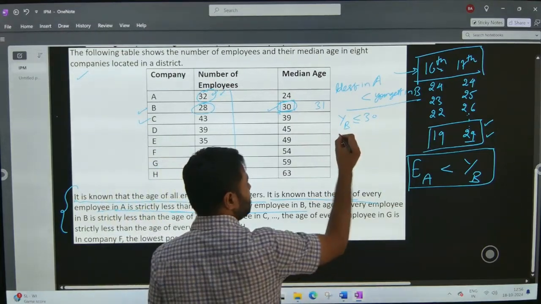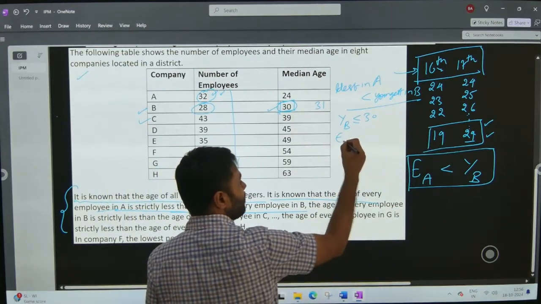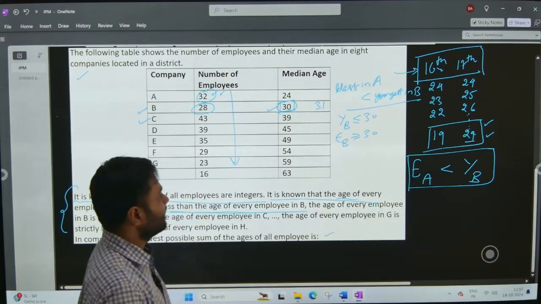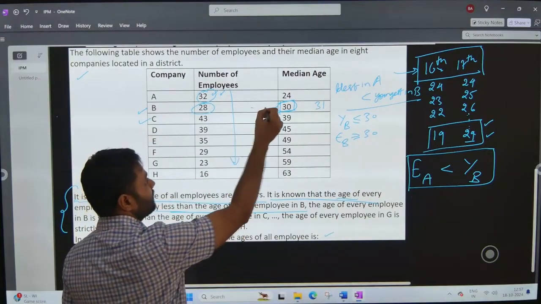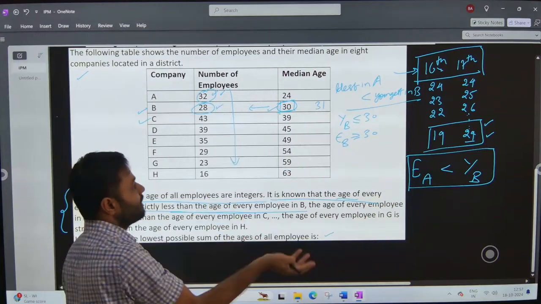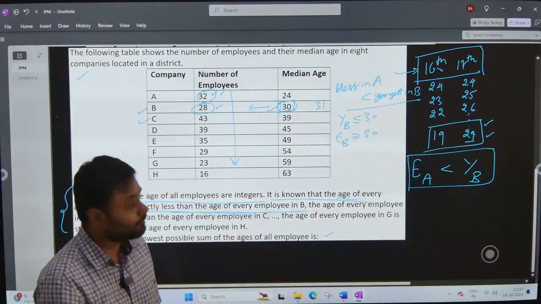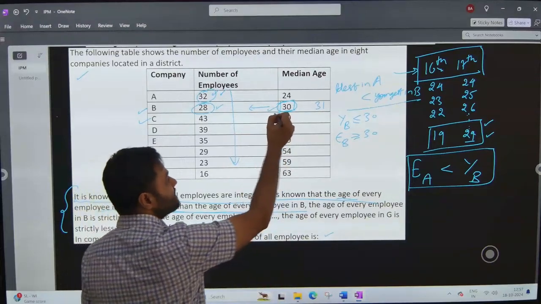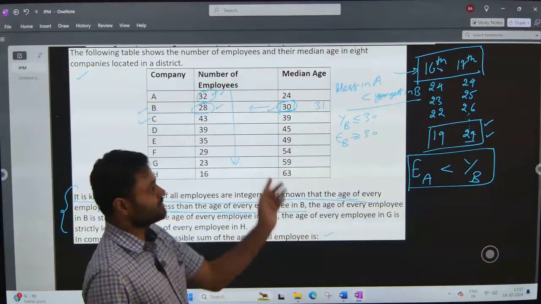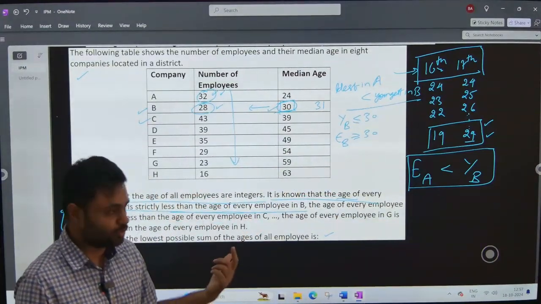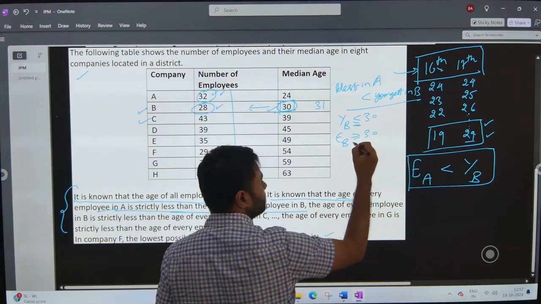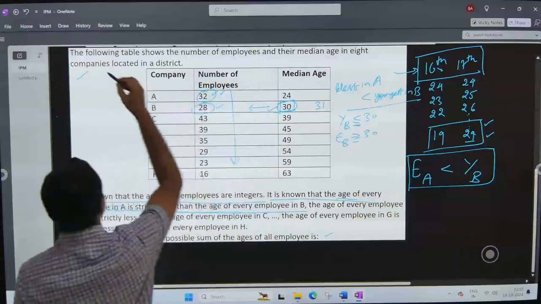Similarly, the age of the oldest employee in company B must be more than or equal to 30. If the eldest employee of company B is of 29 years of age, that means the persons at 14th and 15th position have to be at most 29. And if that is the case, the median age again cannot be 30. So the eldest employee must be more than or equal to 30 and the youngest employee must be less than or equal to 30. Now look at this sign, equal. There is an equal sign in both, right? So what does that mean, this equal sign?